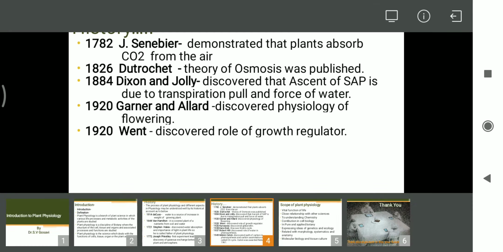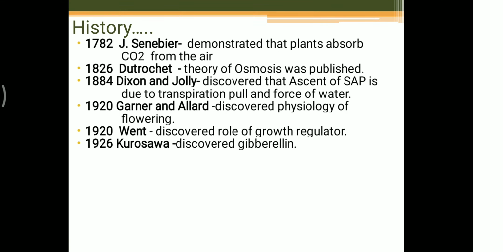The next discovery was in 1926 by Kurosawa. There are different growth regulators, but Kurosawa discovered gibberellin. All of us are aware of gibberellin. Mostly in grape farms, gibberellin is used as a growth regulator to enhance the growth of the plant as well as the fruit.